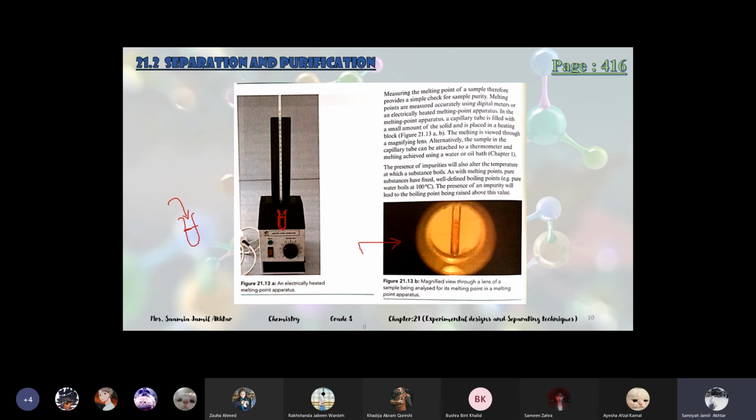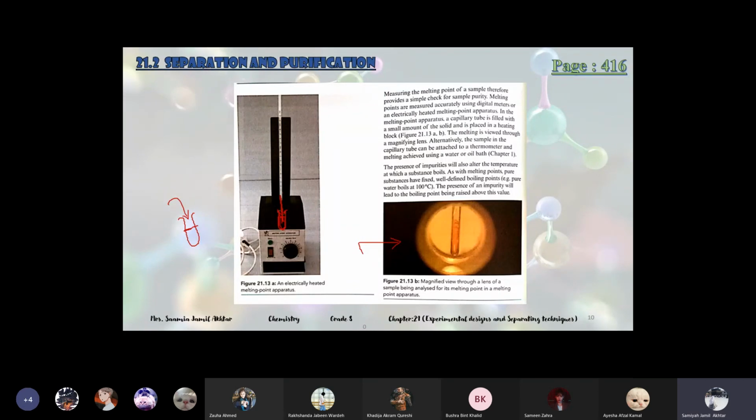You can see it here in the picture, figure 21.13. Magnified view through the lens of a sample being analyzed. So the sample is placed inside, and this thermometer goes inside the sample. As we increase the temperature from the regulator, it starts to increase, and you can check the temperature from the thermometer, whether it's fluctuating, giving a range, or if it is melting at a sharp temperature. So we can see from the lens also whether it is melting or not.